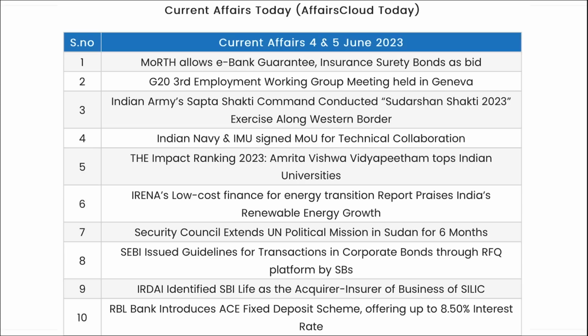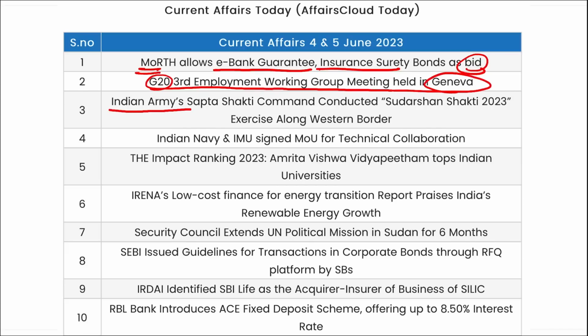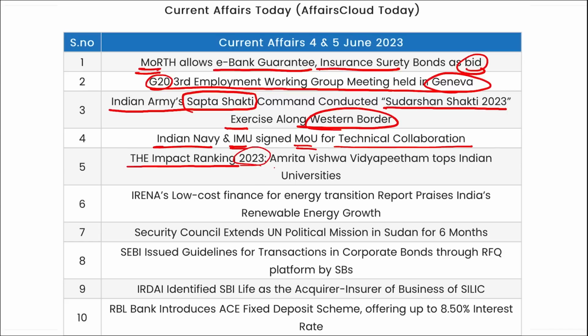Now let's go for a quick revision. Ministry of Road Transport and Highways has allowed EBG and insurance bonds as their bids. Third edition of the G20 Employment Working Group meeting was held in Geneva, Switzerland. Indian Army's Shapta Shakti Command conducted Sudarshan Shakti 23 exercise along the western border. Indian Navy and IMU signed MOU with technical collaboration. THE Impact Ranking 2023 was held, and Amrita Vishwa Vidyapitham tops the Indian universities.